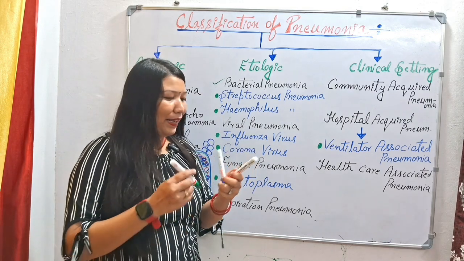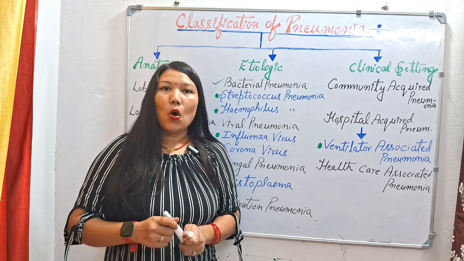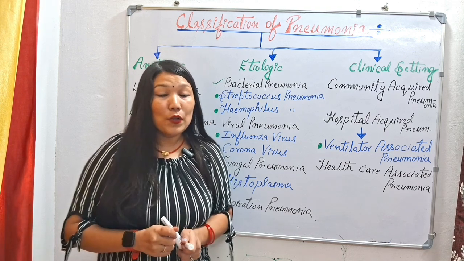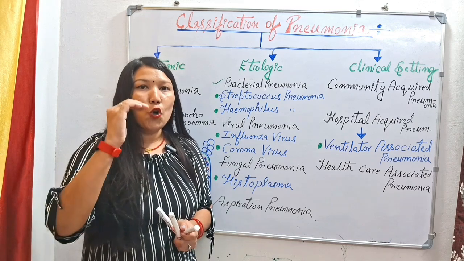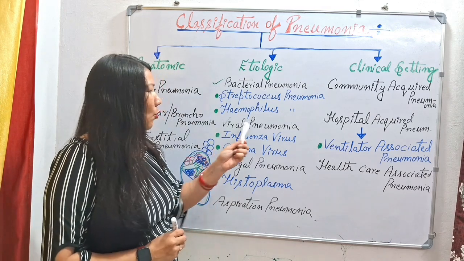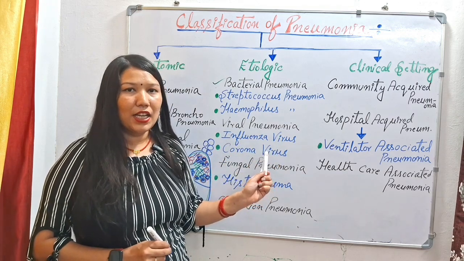So viral pneumonia mainly infects children below 5 years and older people more than 60 years. This viral pneumonia will also infect immunosuppressed or immunocompromised people. It is a highly contagious form of pneumonia. We have the influenza virus, and an example is coronavirus. It is highly contagious.